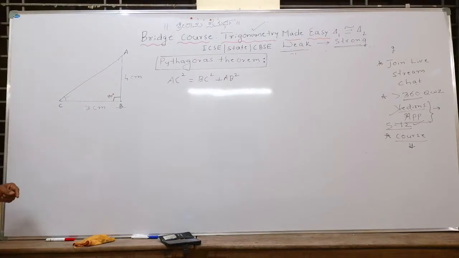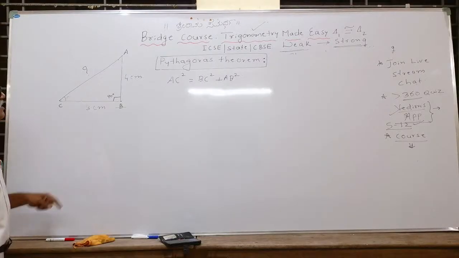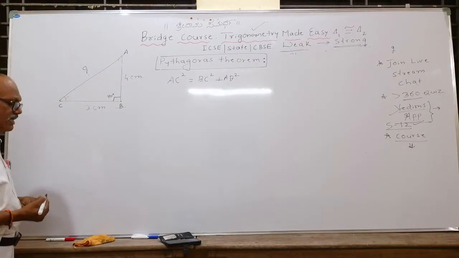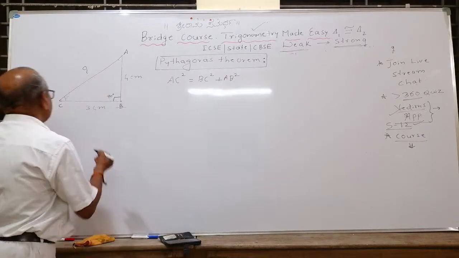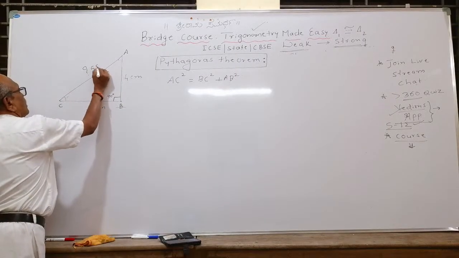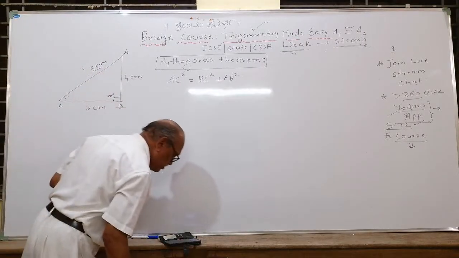Getting me? Now to get this, our aim is to get what? AC. You know the value of BC and AB. Try to find out AC. Tell me what is your answer of AC. AC correct answer 5 centimeter you got. Very good.